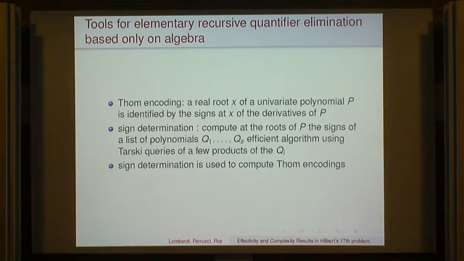And also we have an efficient method for sign determination. So what is sign determination? We want to compute at the root of p the signs of a list of polynomials, and it is done by computing several Tarski queries, but not too many, only a few, where products of the Qi will play a role. And of course, once we know sign determination, we can use it to compute the Thom encoding, because then we use as Q1, ..., Qs just the polynomials which are the derivatives of p.